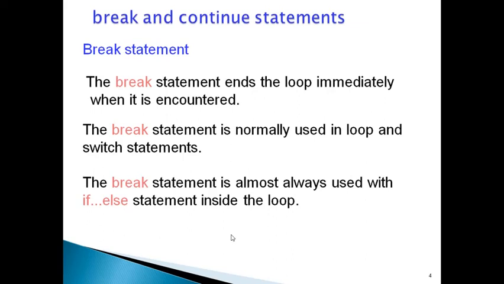As you remember, while we were checking the prime number, we used the flag statement is prime. Whenever the entered number is divisible by any other number other than 1 and itself, then we come out of the loop by using this break statement.